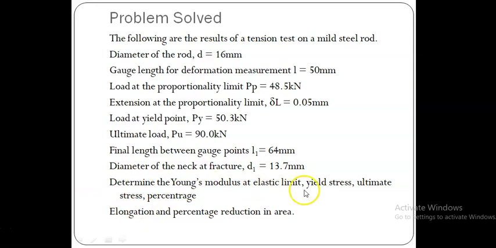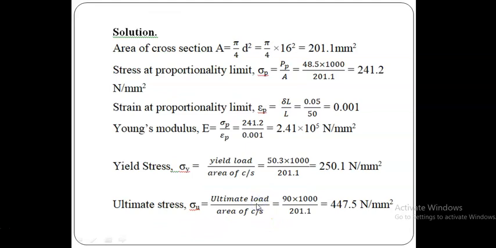Determine the Young's modulus, elastic limit, yield stress, ultimate stress, then percentage of elongation and percentage reduction in area. First let us find the cross section area of the bar, then stress at proportional limit. We know the load at proportional limit divided by the initial area of the bar, we obtain 241.2 Newton per mm squared. Strain at proportional limit is the change in length at proportional limit divided by the original length of the bar.